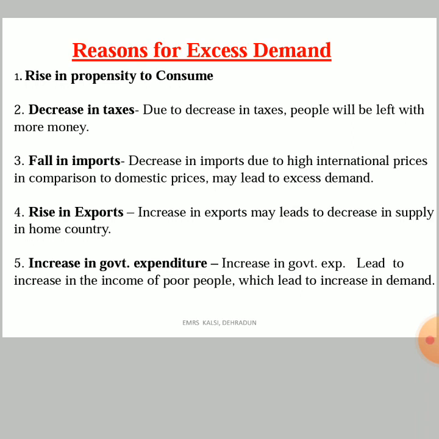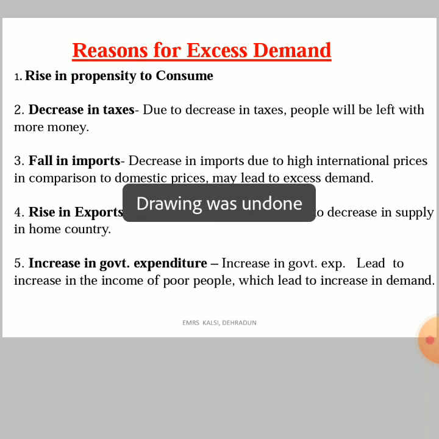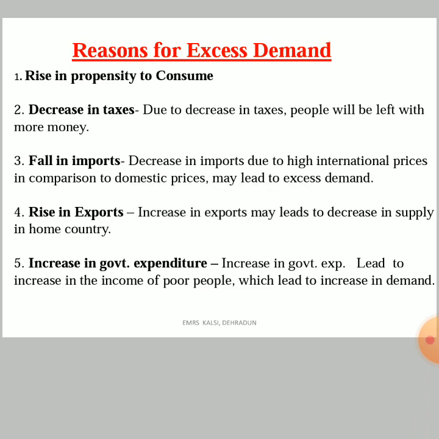Demand is 100. Okay, and earlier when we were importing, the supply was 100.